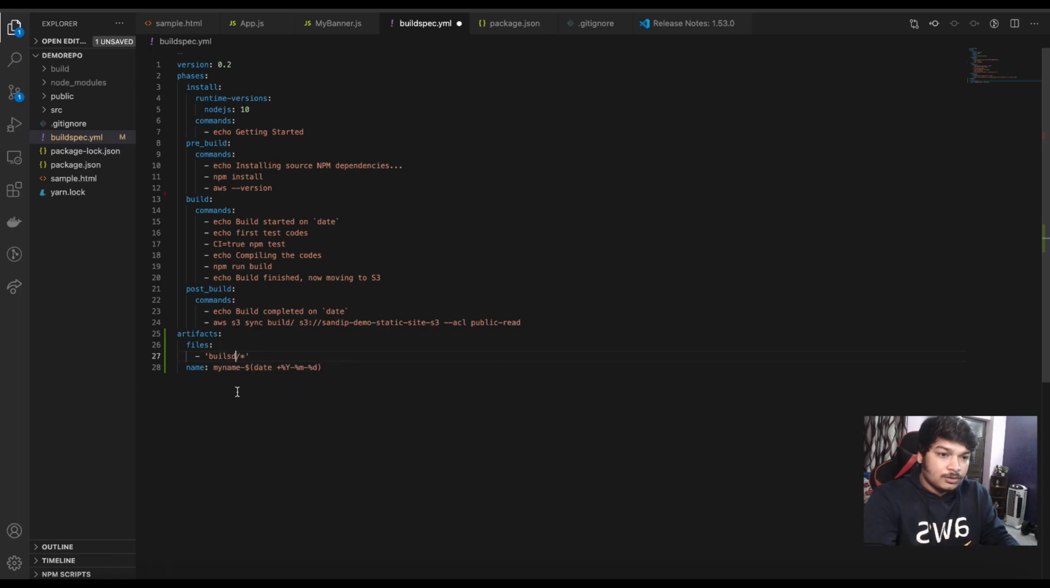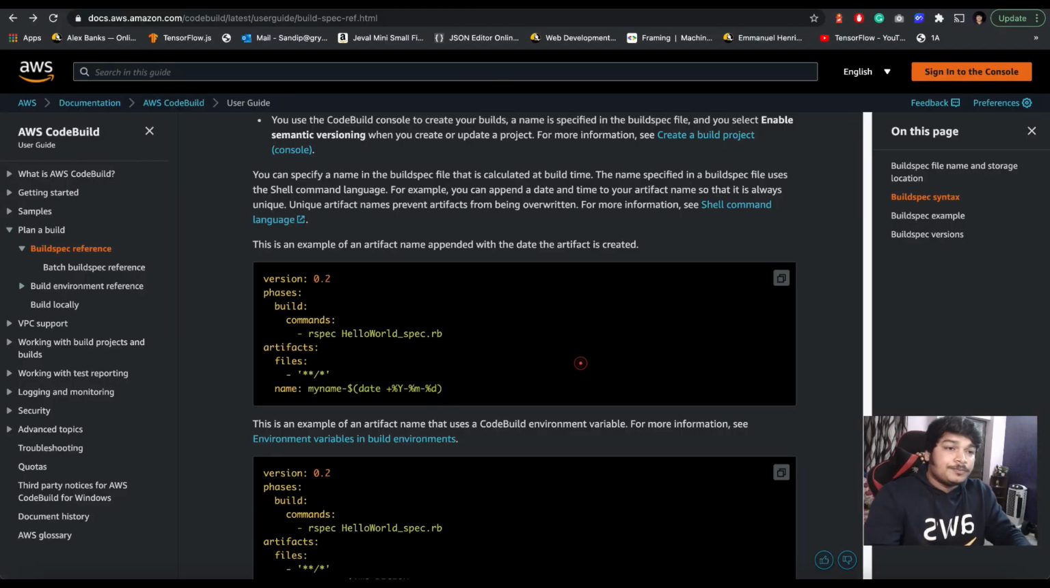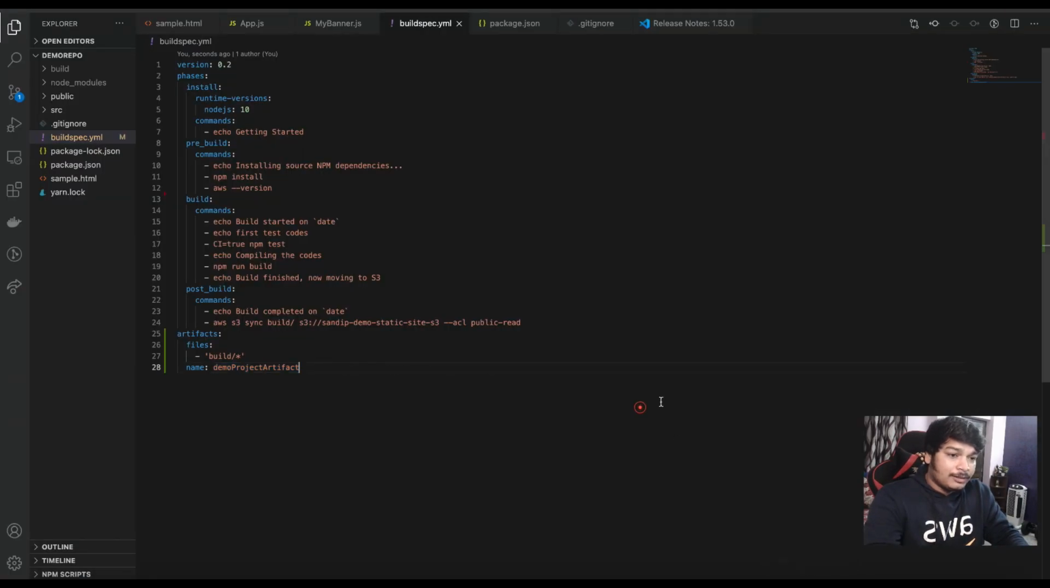There we have our build. Whatever files you have in the build directory, we are just moving everything. Demo project artifact. Okay, demo project artifact. So we are naming that file the demo project artifact. Now we are done with this part. Let's push the change now.